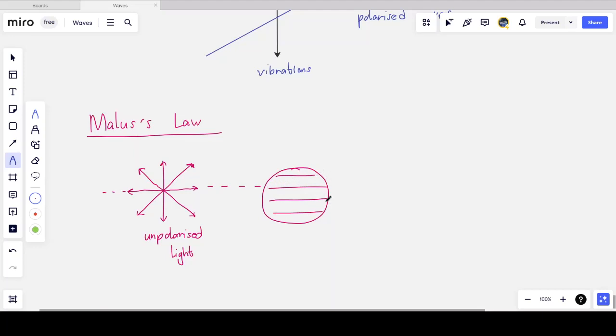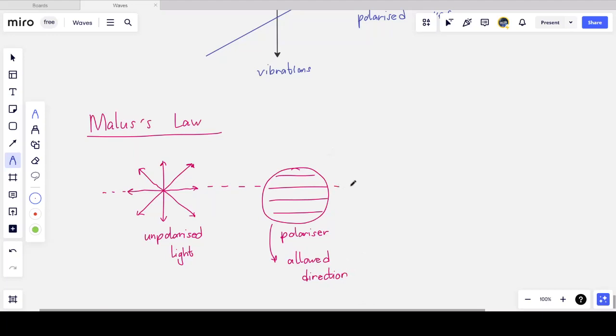And I'm going to draw horizontal lines on this polarizer because the horizontal lines tell me which direction of vibrations are allowed. So this polarizer is created in such a way with certain crystals that it's only going to allow horizontally polarized light to pass through the polarizer.